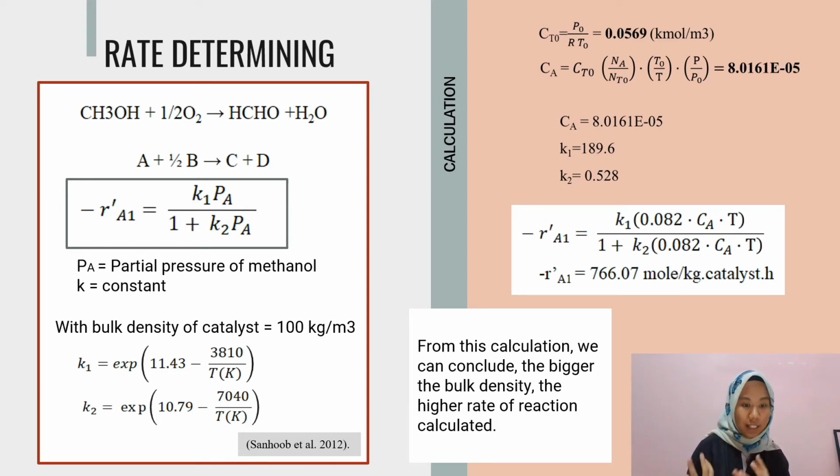As shown in the slide, the rate of reaction is 2 times bigger than the one that we use in the production. This is due to the bulk density of catalyst, where I can conclude that the higher the bulk density of catalyst, the higher the rate of reaction that will happen in the reactor.